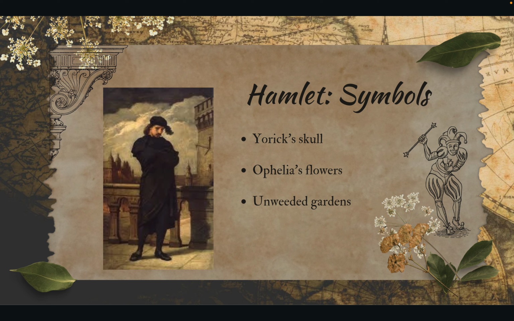The gravedigger shows Hamlet Yorick's skull in Act 5, Scene 1, and as a child Hamlet knew Yorick as a court jester, and only when he holds his skull does Hamlet come to understand that death does not only favor the poor, but also favors everyone he cares about too. Hamlet then goes on to consider if he has lived a fulfilled life and has come to the conclusion that death will ultimately make everyone equal regardless of their status while living. The skull will serve as a memento mori for Hamlet.